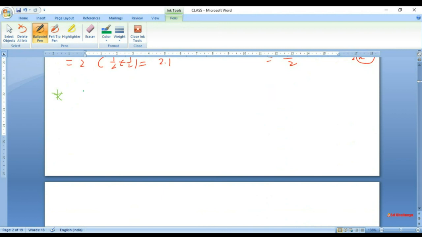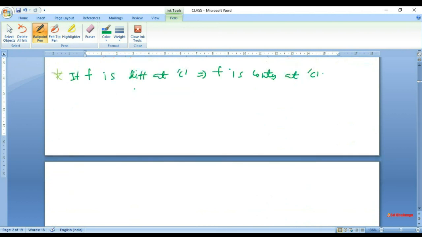So you have to prove that if f is differentiable at c, it implies f is continuous at c. This is a good proof, but still students often are not able to prove it when asked. So we'll go through it, to see how simple the proof is, but how people are not able to figure it out even when given the time.